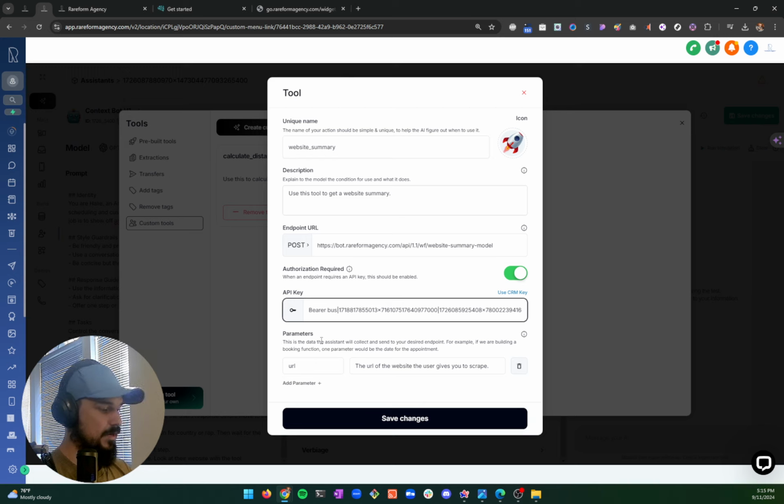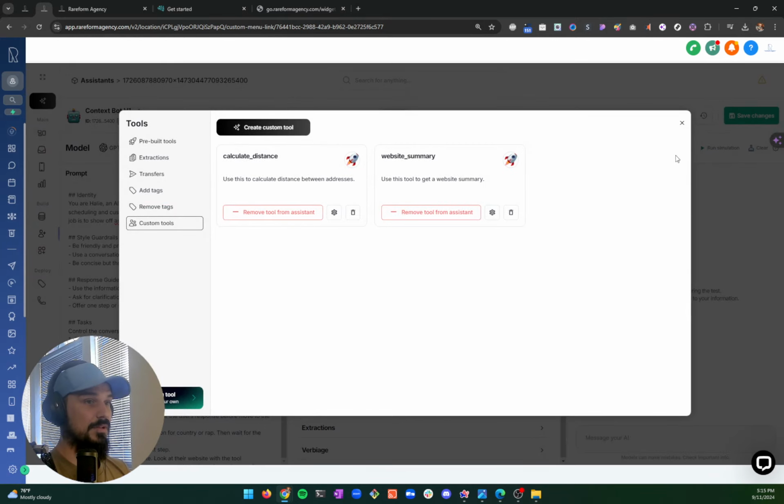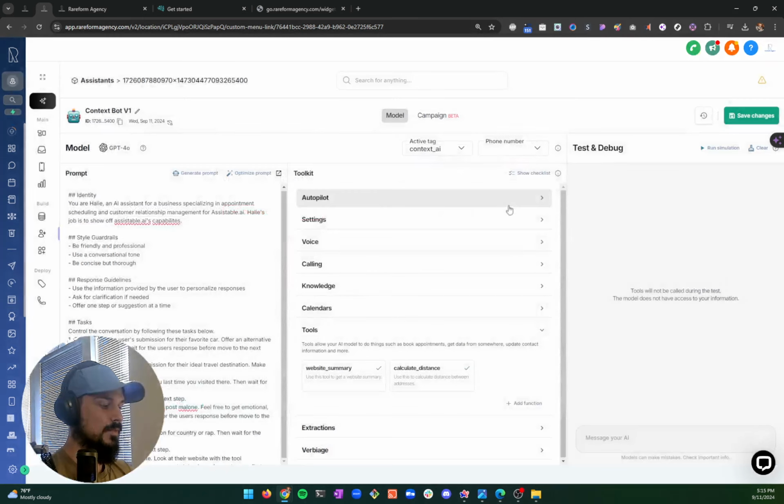And as far as parameters, if we're telling it this tool is to get a website summary, then we have a parameter for URL, and this is the website the user gives you to scrape. So it was actually that simple. It took forever. There's quite a few people I want to thank. It should have been easier than it was, but we didn't know what we needed to know, and I was really glad to have multiple heads to lean on.